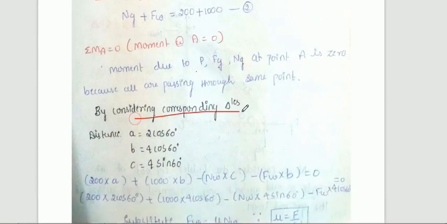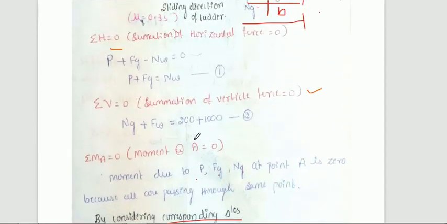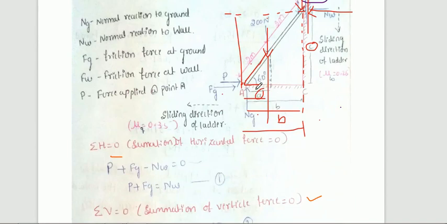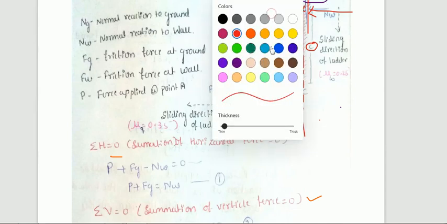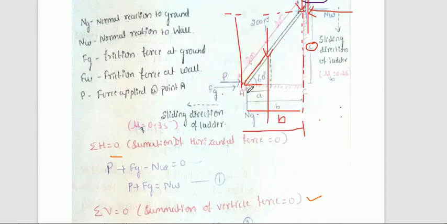By considering the corresponding triangle A, B, C, you just observe here. A is nothing but this distance. You just observe clearly. Wait for a while. Okay. A is nothing but from here to here. Smaller triangle, so this triangle I have considered. Hypotenuse is 2 because exactly at the center I have considered.